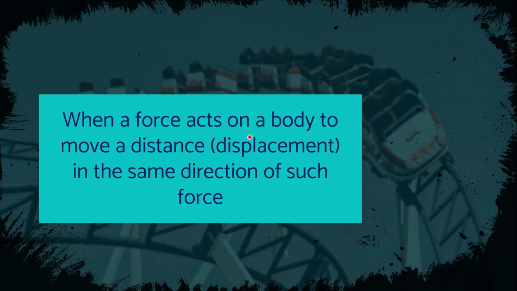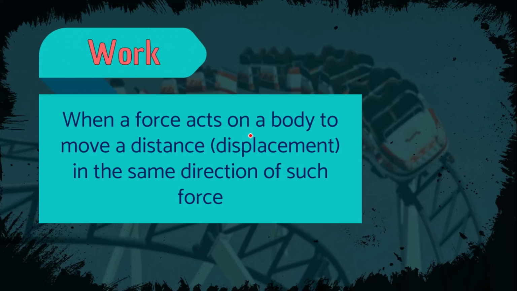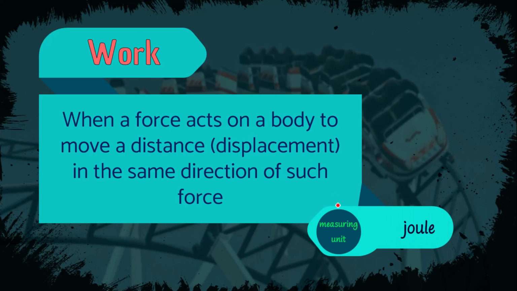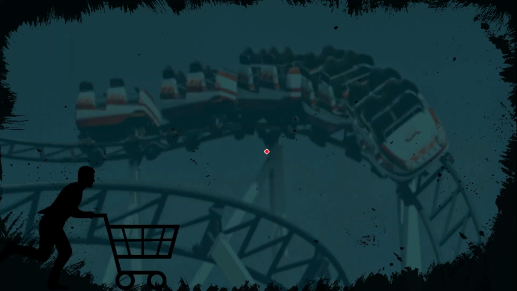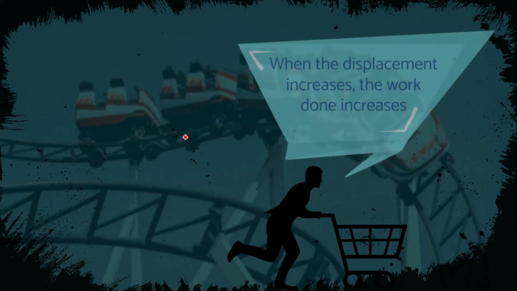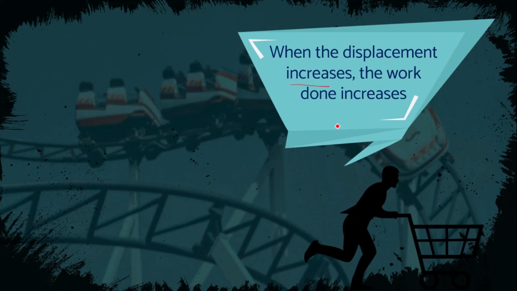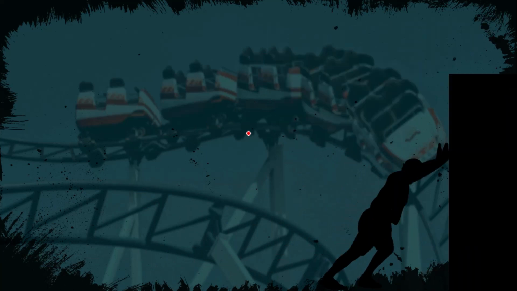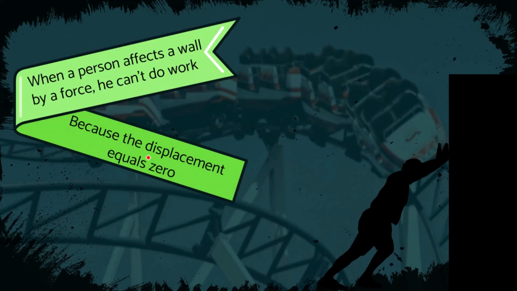And when we affect an object with a force and this object moves in the direction of the force, then we do work. We measure the work by joule. So the man who pushes the cart and the cart moves, then the man is doing work. And when the displacement increases, the work done increases. But the man who is pushing the wall, he doesn't do work. Why? Because the displacement equals 0. The ball doesn't move, so he can't do work.